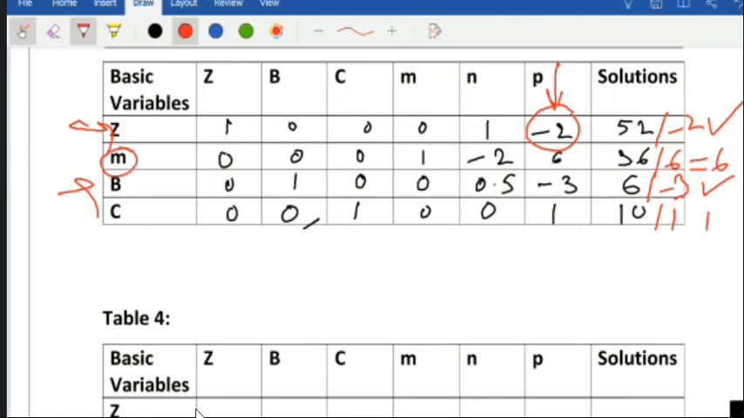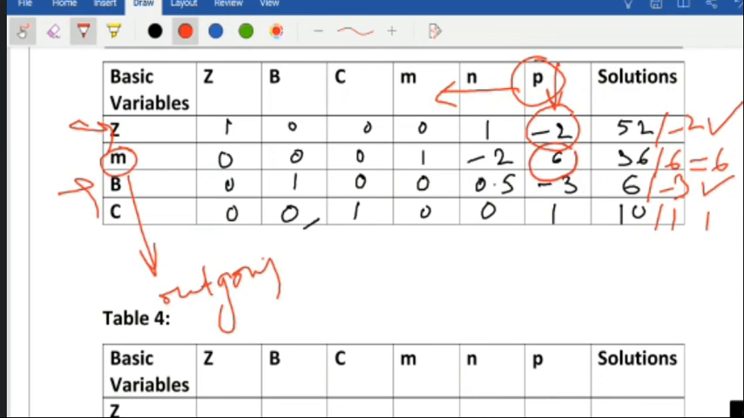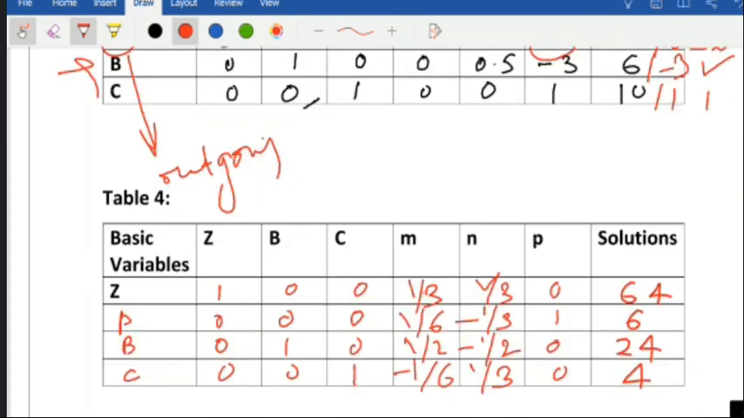This M will be outgoing here, and P will be entering. This is the entering variable. So now the same procedure, we'll make this 1 and the rest will be 0. So if you do the procedure, our final table will look like this.